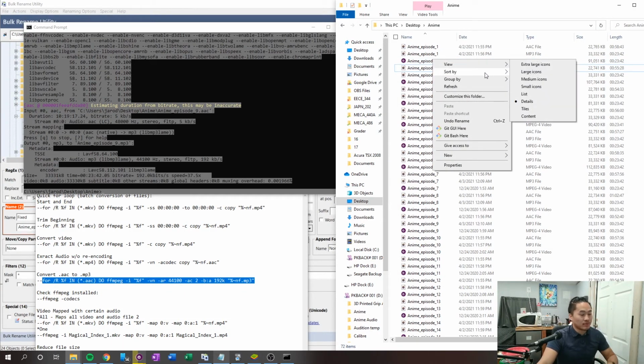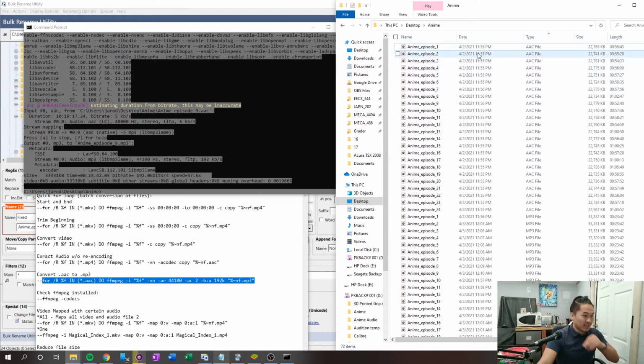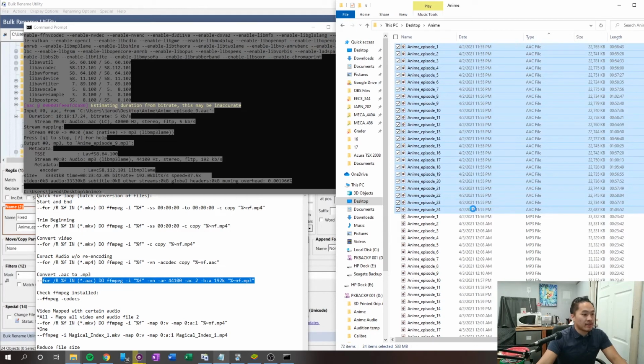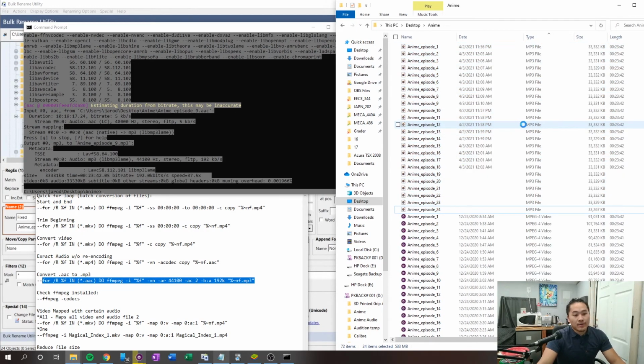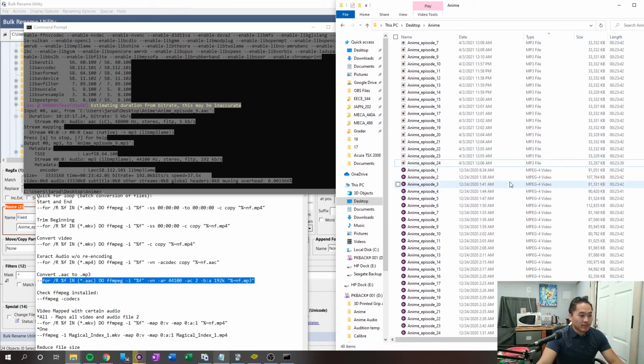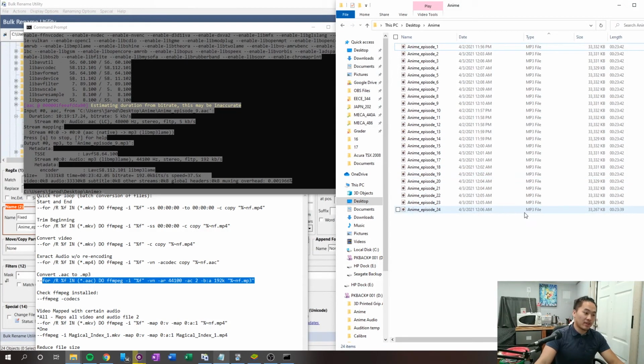And then what we're gonna do next is delete all the other stuff that we don't need. So we're gonna right click, sort by type. And what we don't want is all these AAC files. Those are taking up space. Depending on where you got your video, you might want to keep your video if you want to do the whole MPV content sentence mining stuff. I'm gonna delete those because I don't need them. I'm just doing it for the sake of the video. And boom, we have all of these files here.